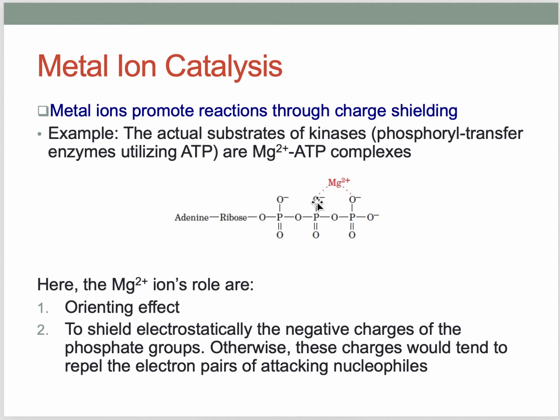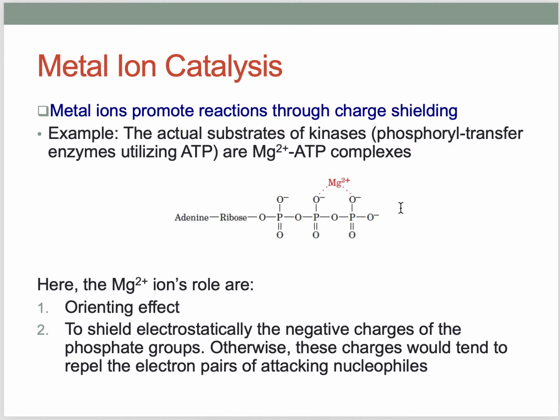However, when the enzyme nucleophilically attacks here, this oxygen has some electron, right? Because it is negatively charged. So this electron may repel the attacking nucleophile. The nucleophile has an extra, free electron, and with that free electron it can attack nucleophilically.